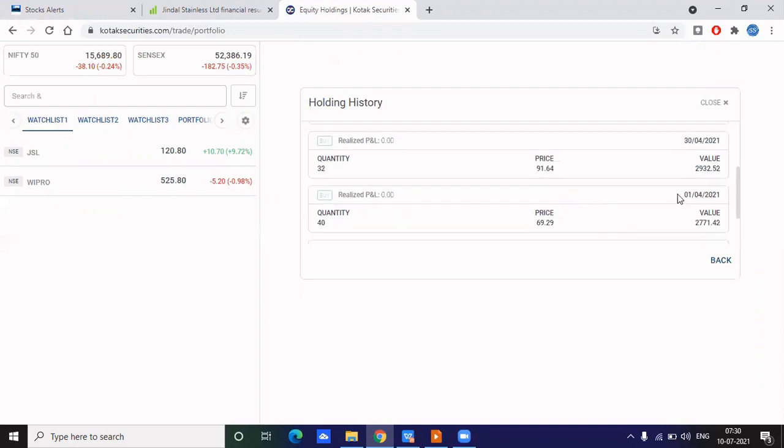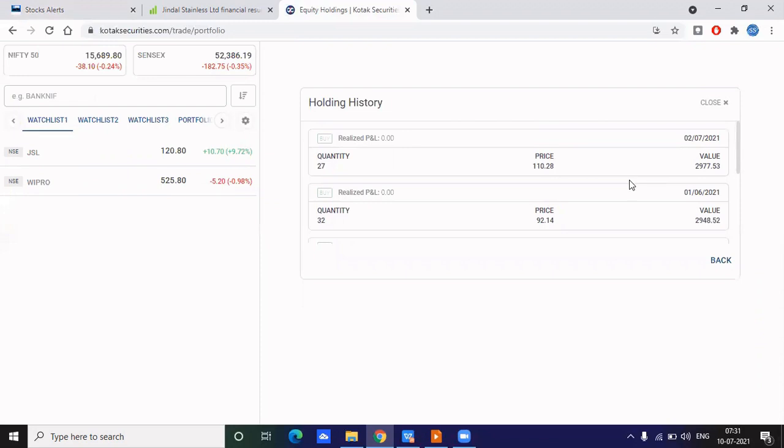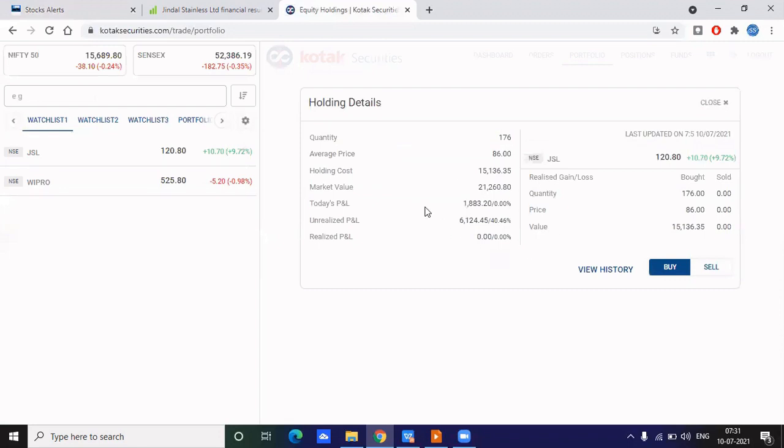So the next month, on each first day, I have added 3000. I just bought whatever quantity that amount gives me. I did the same thing on the first day, or I try the first or second day of the month. I don't consider whether it is a bullish day or a bearish day. That doesn't matter because your SIP amount will do the averaging. You will get only a few quantities, so you needn't worry about 1 rupee or 2 rupees, whether it's low or high.